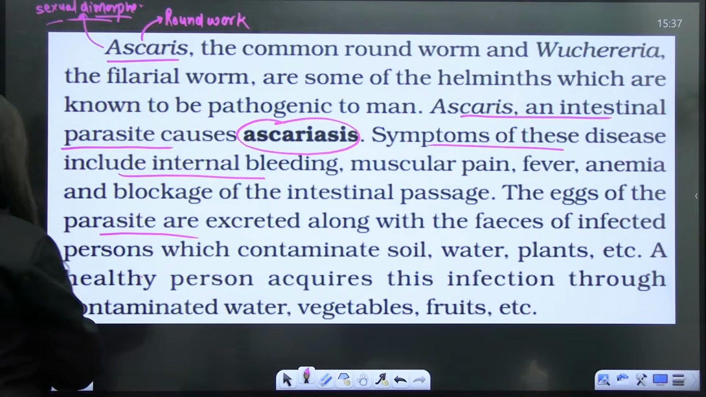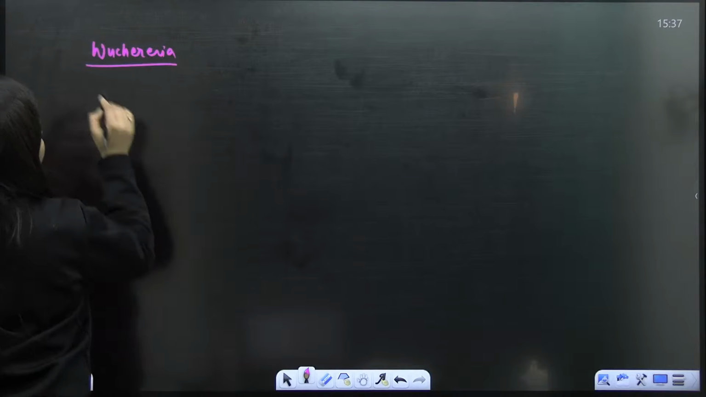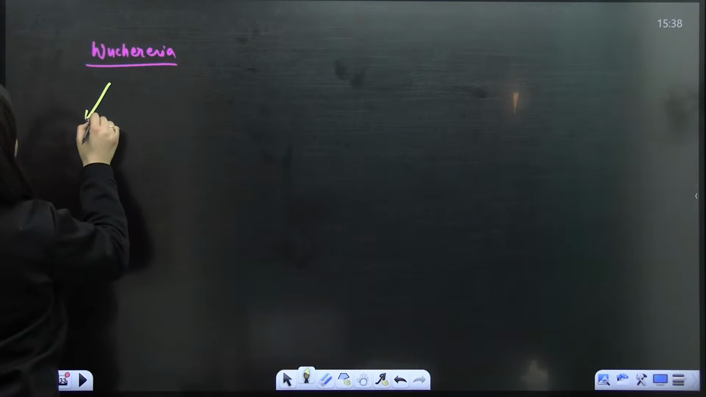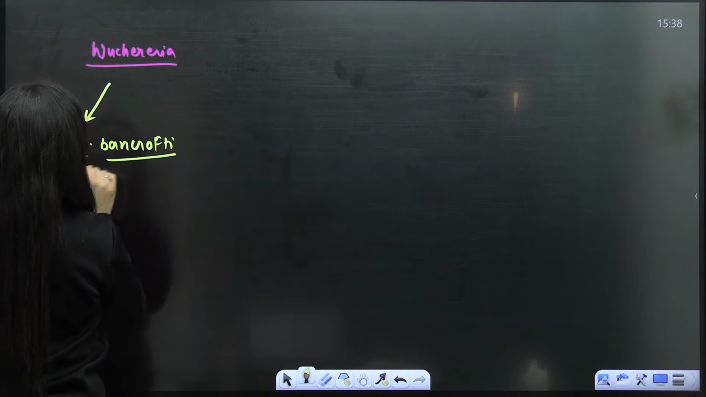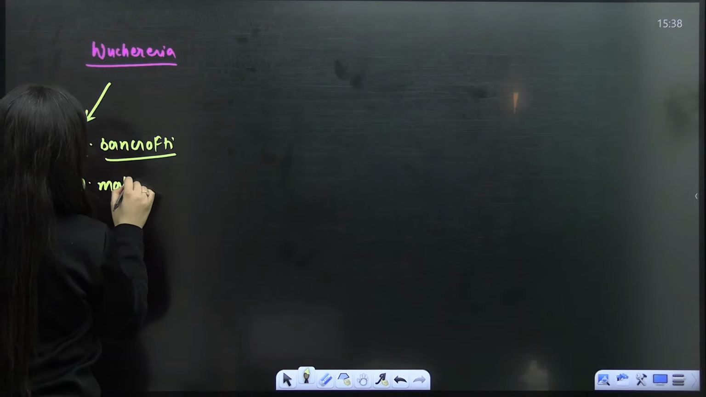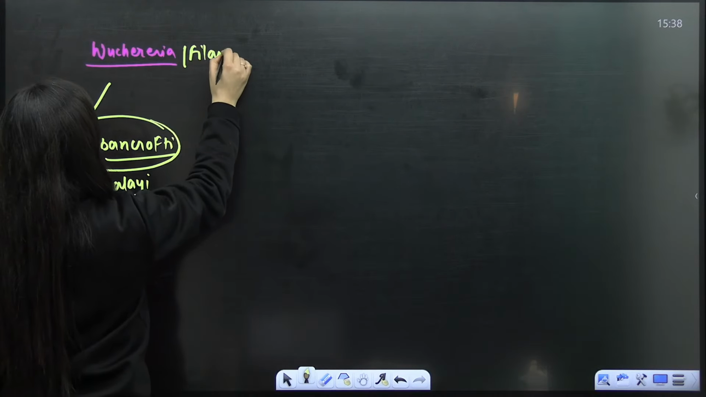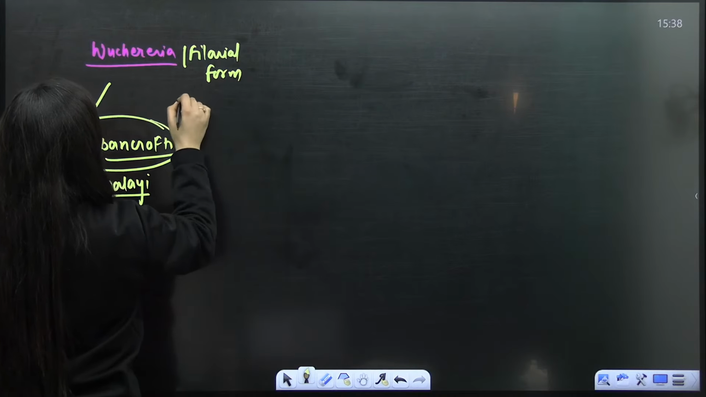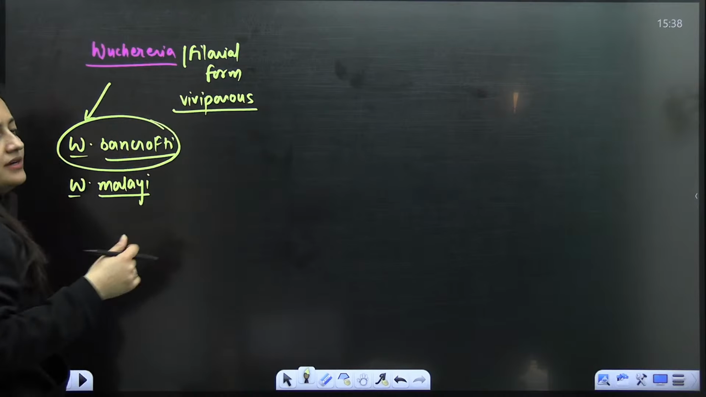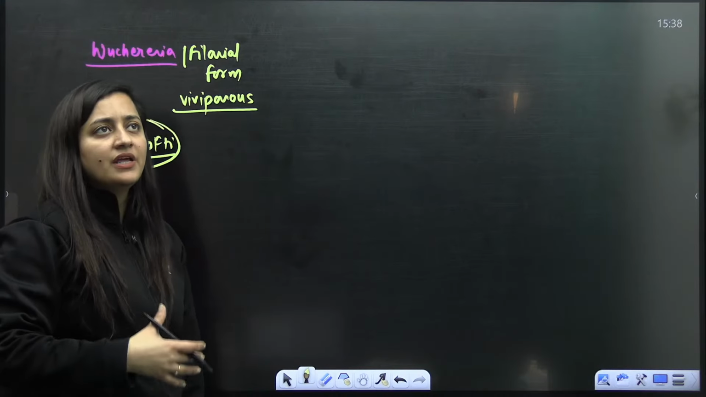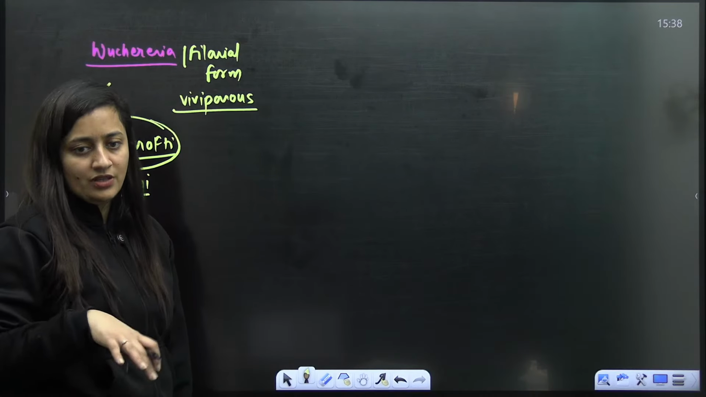Another worm mentioned here is Wuchereria. It has 2 species which we need to keep in mind: Wuchereria bancrofti and Wuchereria malayi. It is also known as the filarial worm. It is often referred to as viviparous, which gives birth to young ones, but rather it is ovoviviparous, because the eggs hatch in the body itself, but there is no placental connection the way we have.